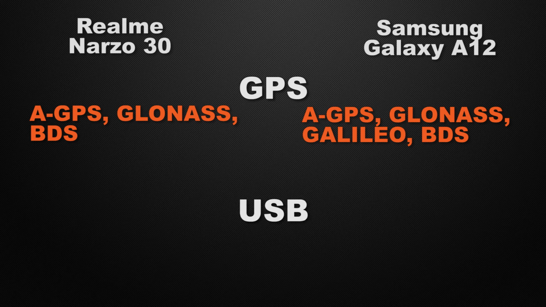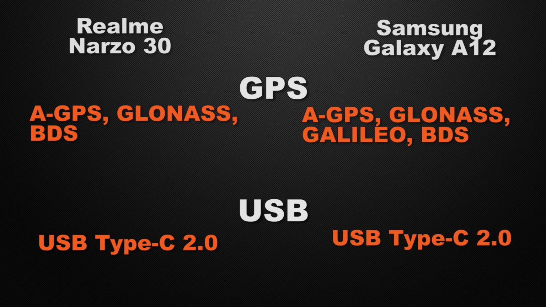And about the USB connectivity of the devices, Narzo 30 comes with a 2nd gen Type-C connector, whereas A12 has a 2nd gen Type-C connector. So it's a tie here.